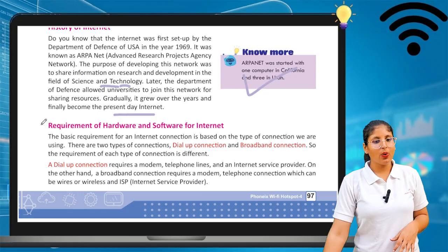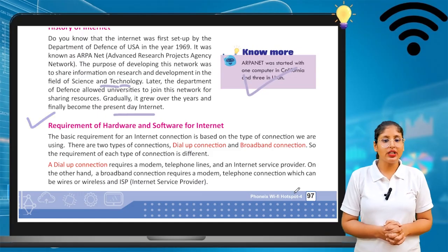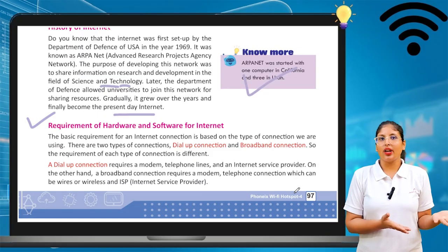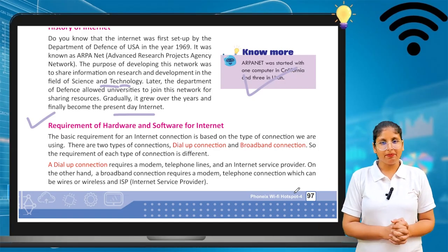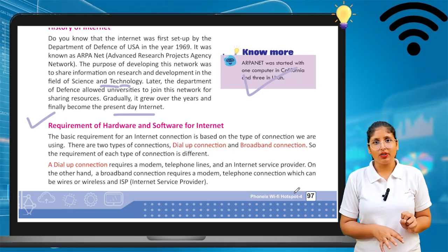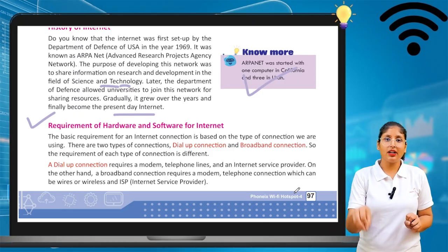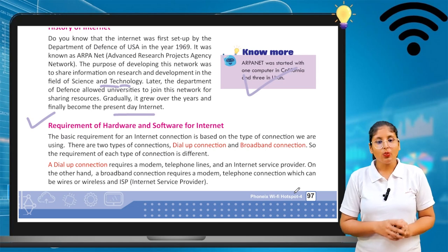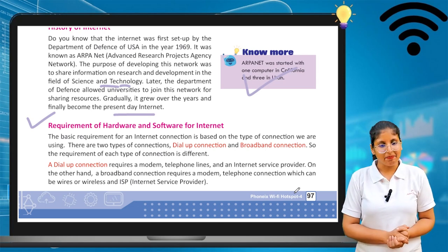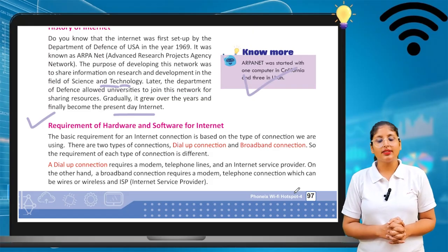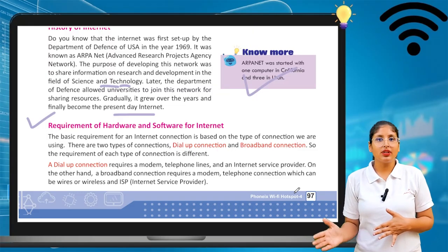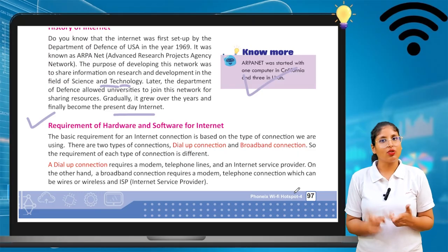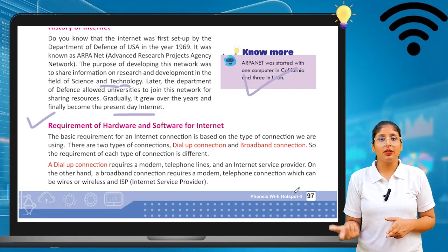Now we will see the requirement of hardware and software for internet. What hardware and software are required if I want to use the internet? We know hardware is the physical part of the computer and software is what is inbuilt in the computer. So what are the things that are required? The basic requirement for an internet connection is based on the type of connection we are using, and that depends upon hardware and software.